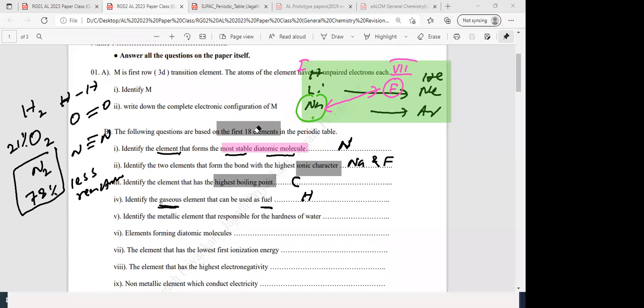Okay, then the rest I'll discuss next day. I'll post one more paper after this paper, then you have enough time to complete that also. So the rest I'll discuss next day.